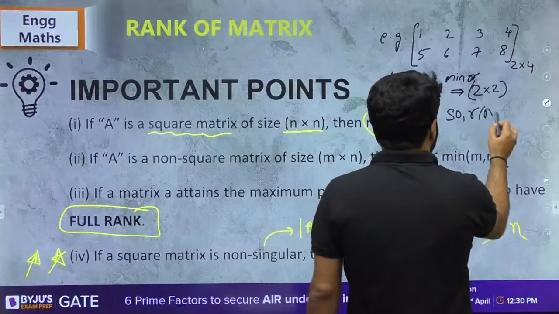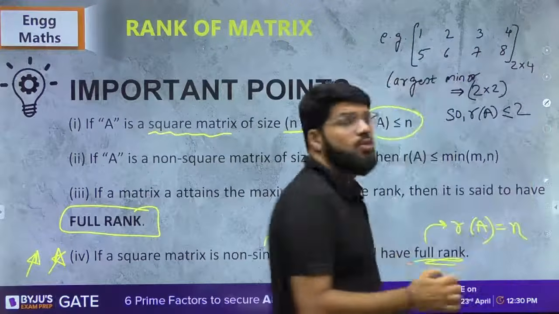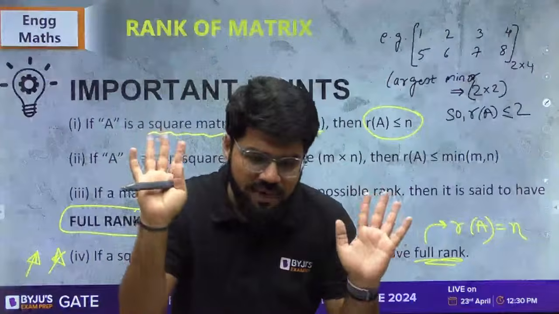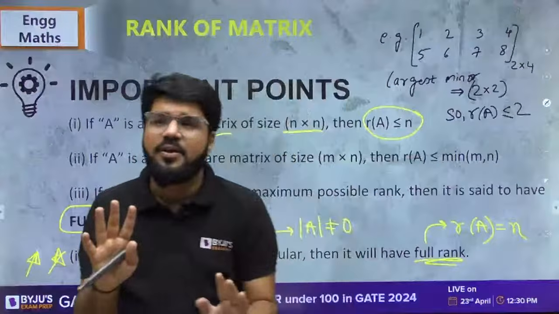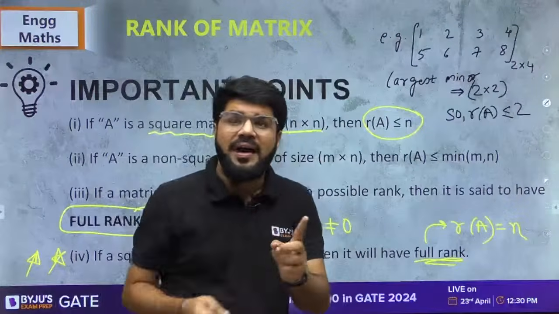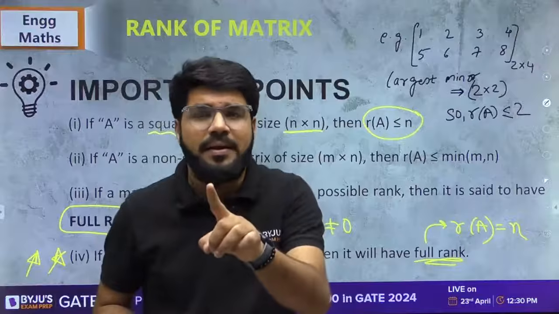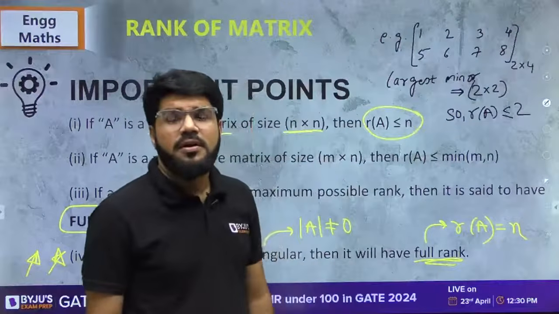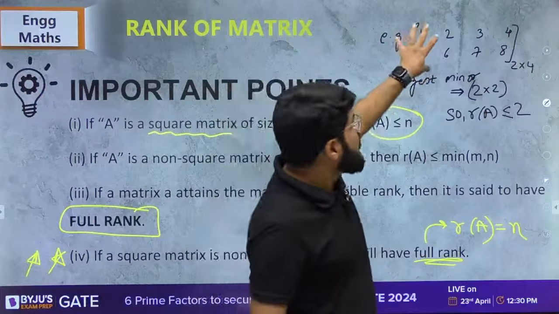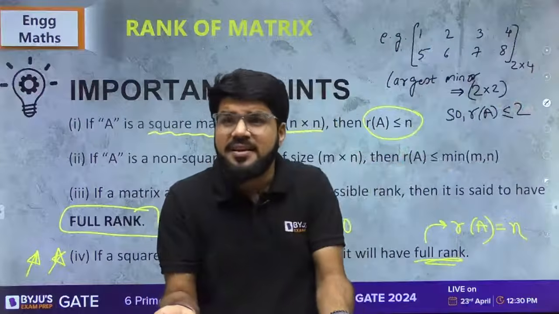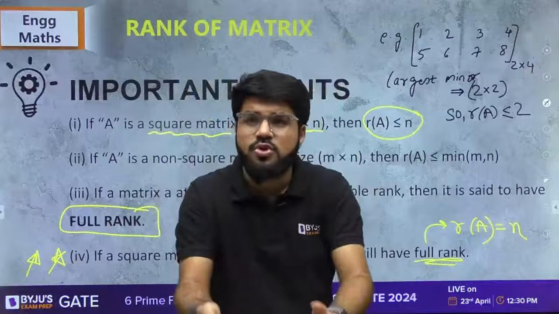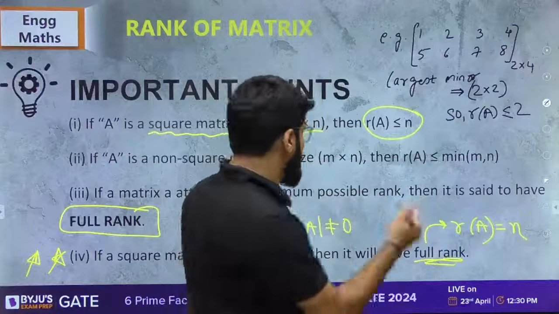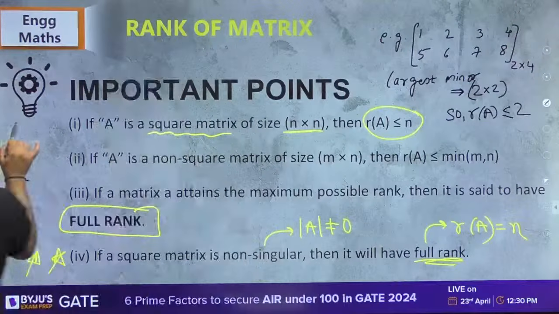So what about the rank? It will be less than or equal to 2. I'm not calculating it now, I'll calculate that later on. But what I'm trying to tell you is that if there is a non-square matrix of size m cross n, rank depends on either the number of rows or the number of columns, whichever is lesser. If I give you a 4 cross 2, let me write this somewhere. Suppose, look at this.